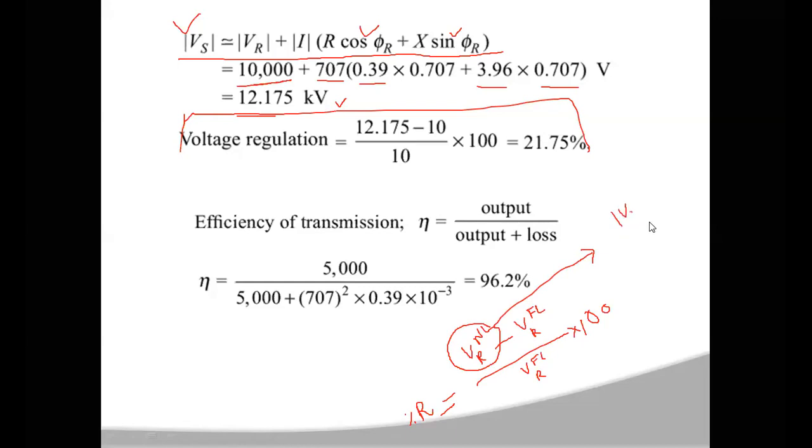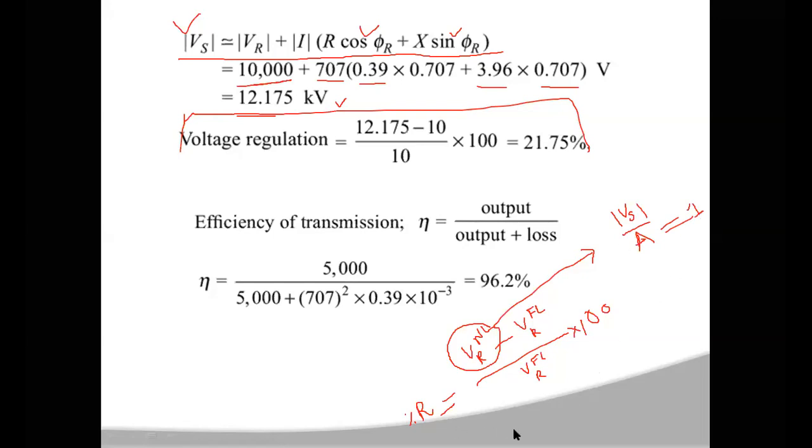Now VR under no load condition, if you use the ABCD parameters, will be equal to the magnitude of Vs by A. In the given problem, the length of the transmission line is 20 kilometers, which comes under a short transmission line. For a short transmission line, A is equal to 1.